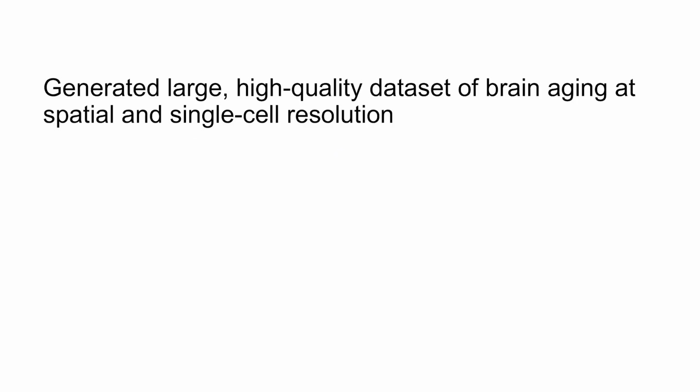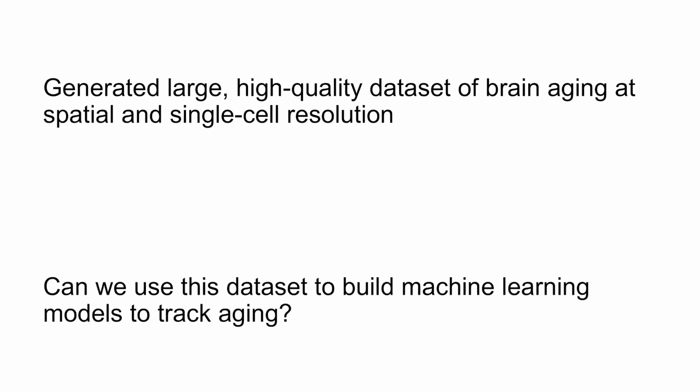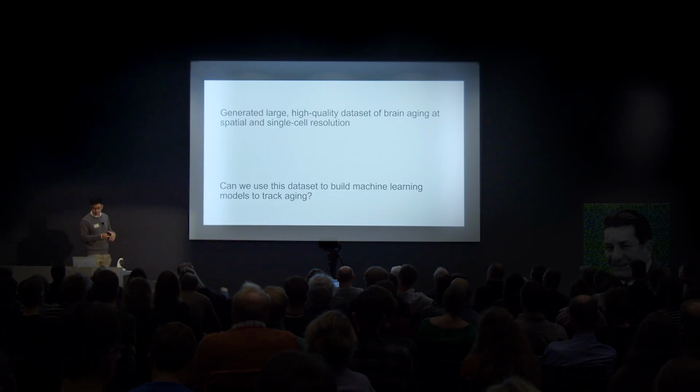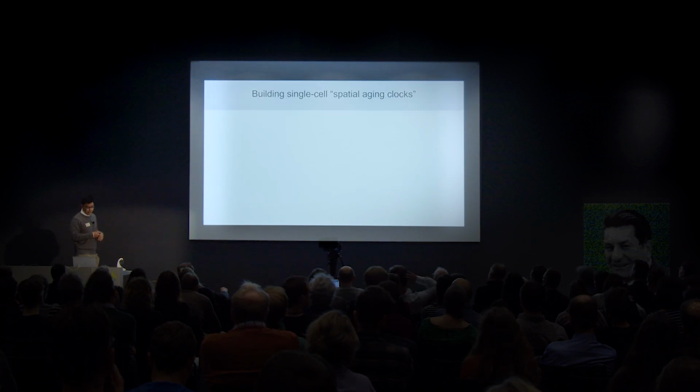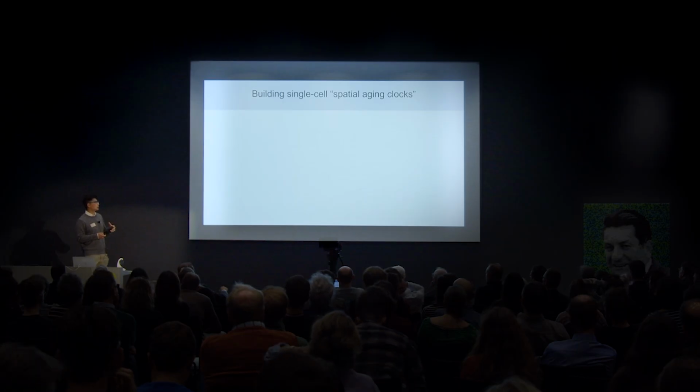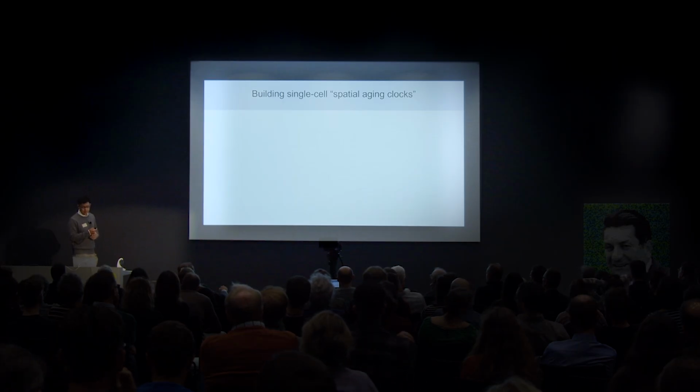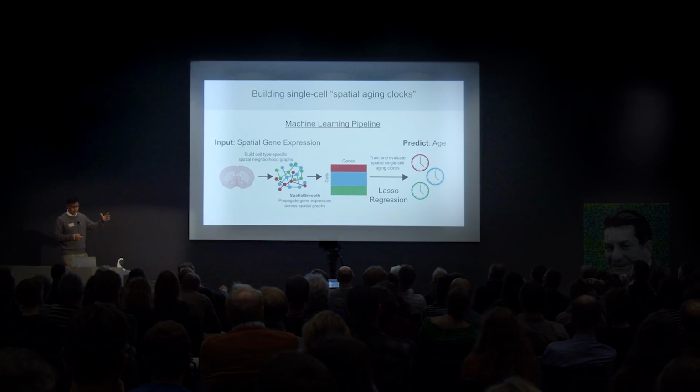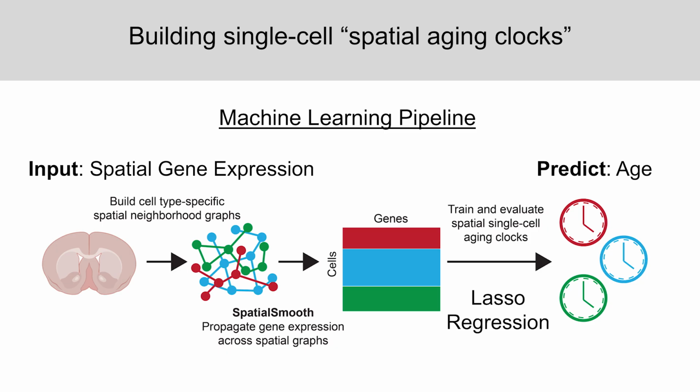So far we generated this large data set of brain aging at spatial and single cell resolution. Again, the motivation for this project was to ask whether we could track aging at single cell resolution and then build up a systematic understanding at the spatial level using machine learning approaches. Towards that end, we built these models, which we call spatial aging clocks, that can measure aging at single cell resolution from spatial transcriptomics data. In a nutshell, this pipeline works by taking as input the spatial gene expression, so all the cells and the expression of the 300 genes in the MERFISH data set.